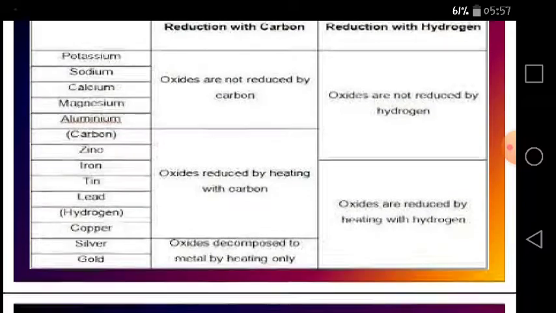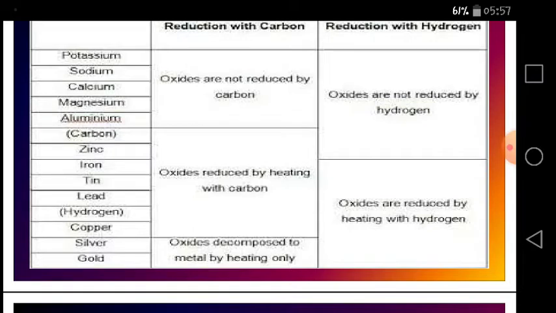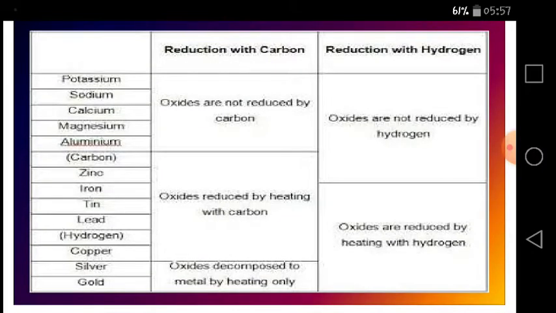Silver and gold oxides decompose to metal by heating only. So from these reduction reactions, we can understand that potassium and sodium oxides are not reduced by carbon because they are very stable because of